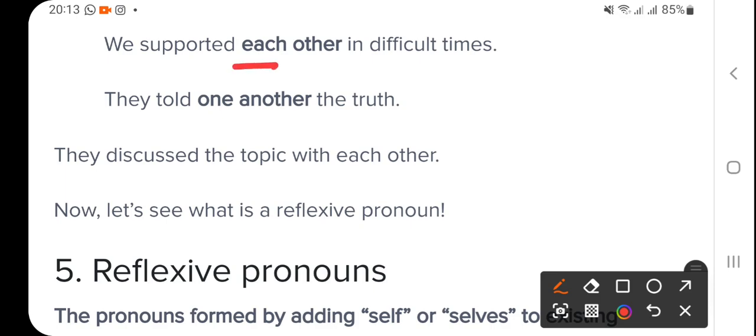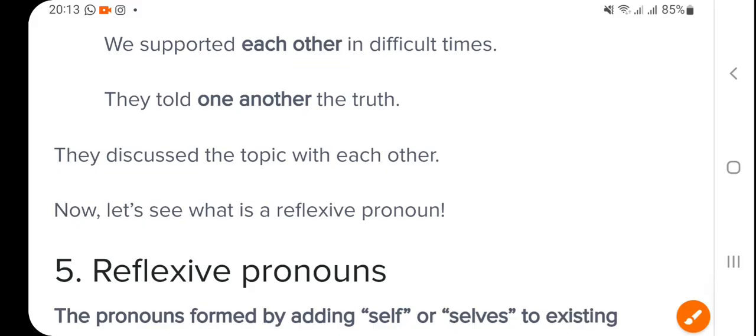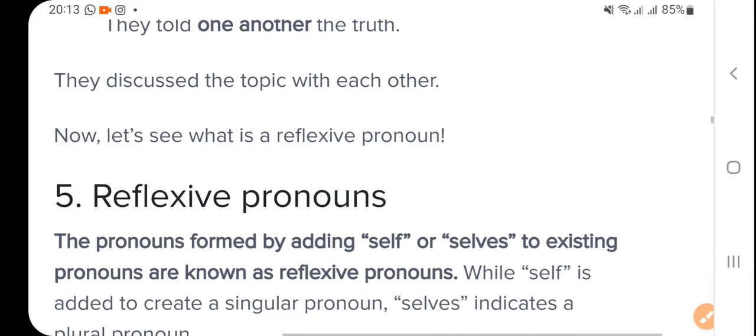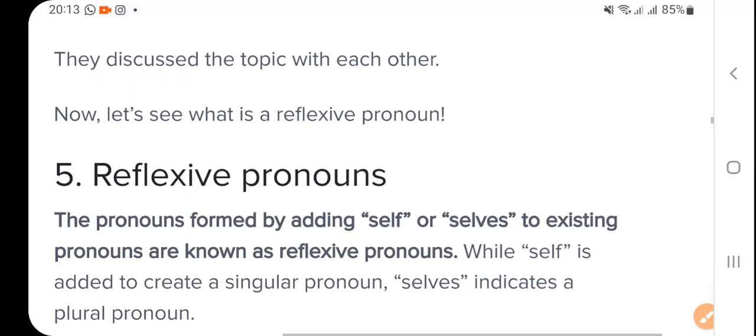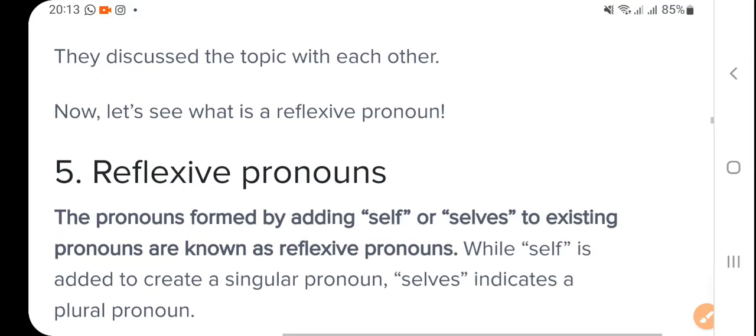So reciprocal, each other, between two in difficulties. They told one another the truth, they discussed the topic, something like that. That is called one another.